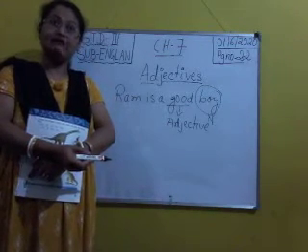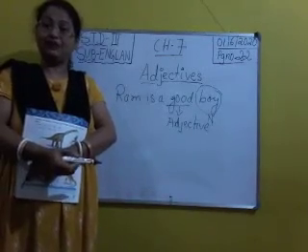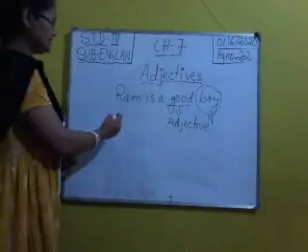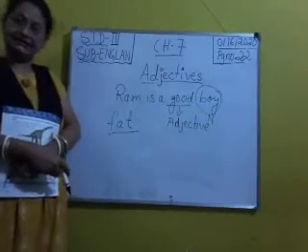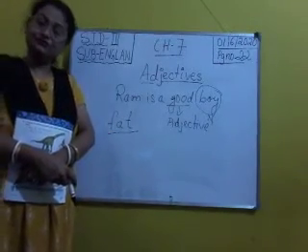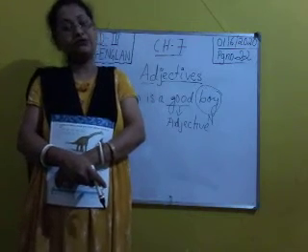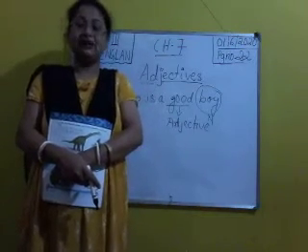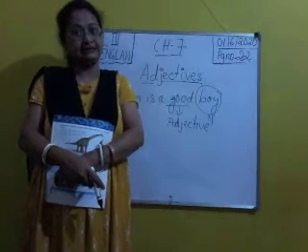He is a fat boy. He is a fat boy. So, here fat is describing the boy. So, fat is an adjective. Is it clear to you what is an adjective? Adjectives are describing words. Okay, they qualify a noun or pronoun in a sentence.